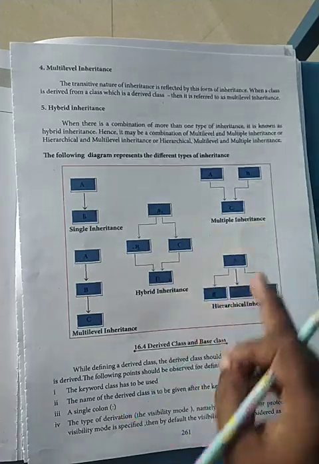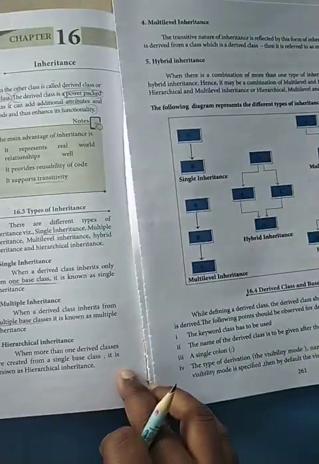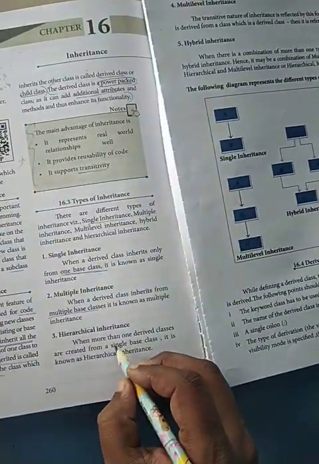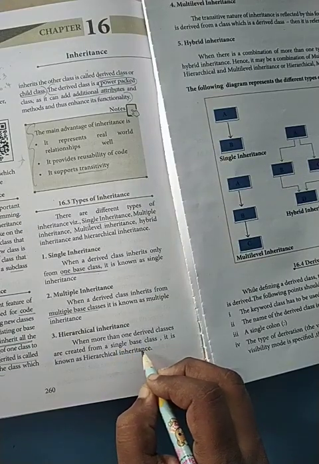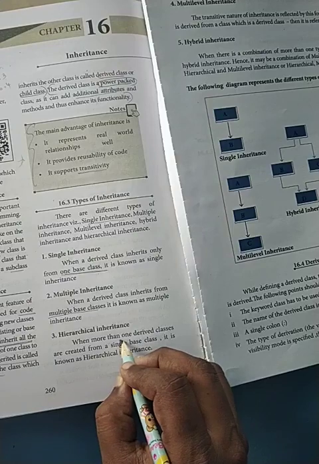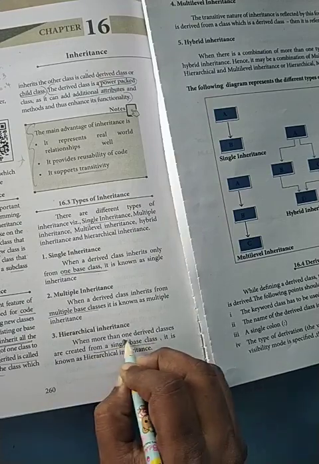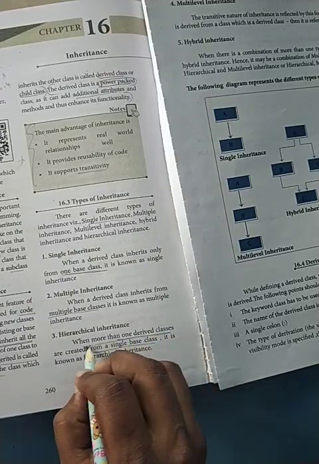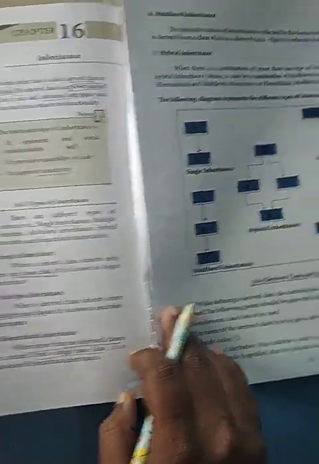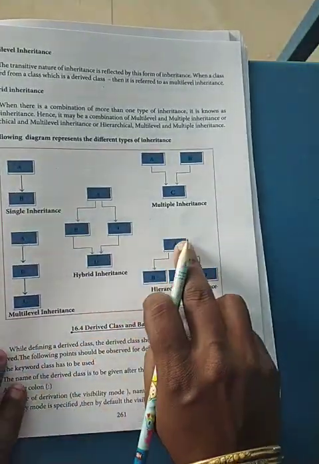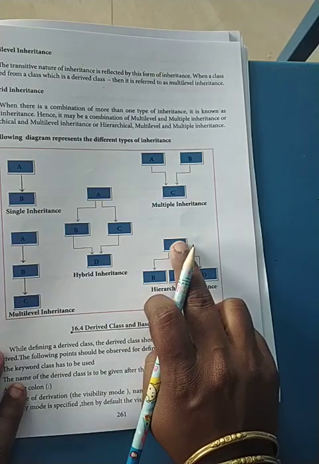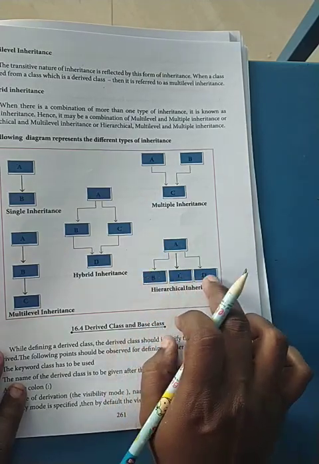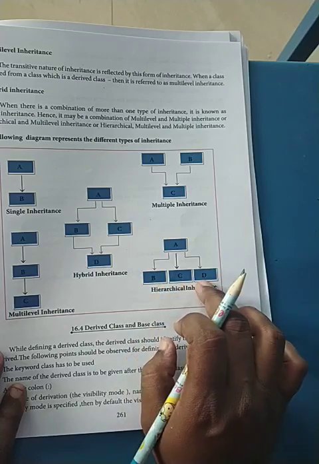Now coming to hierarchical. Hierarchical means when more than one derived class is created from a single base class. Like your parents are there and you are the siblings, that is, you have 3 children in your house.